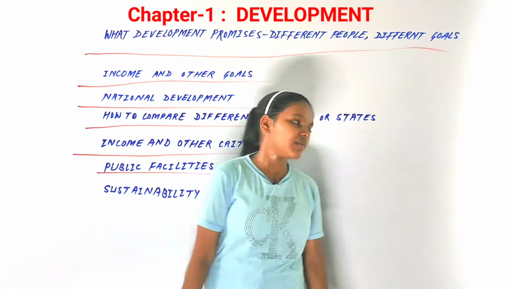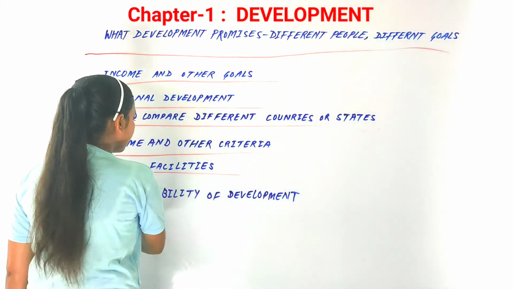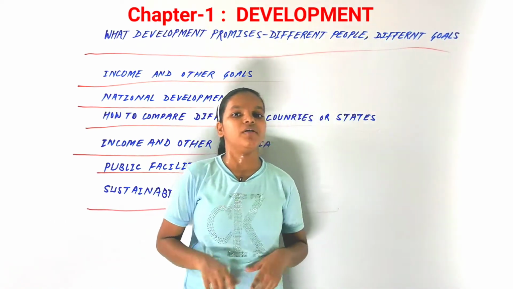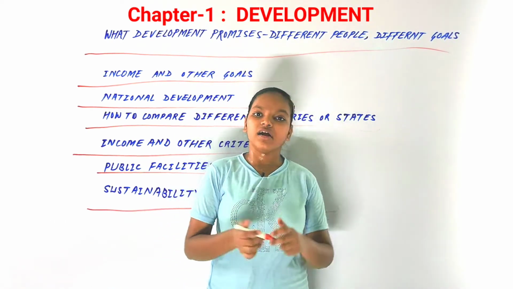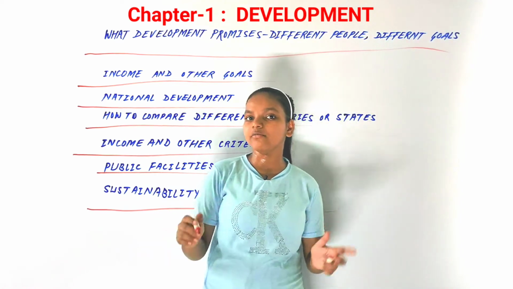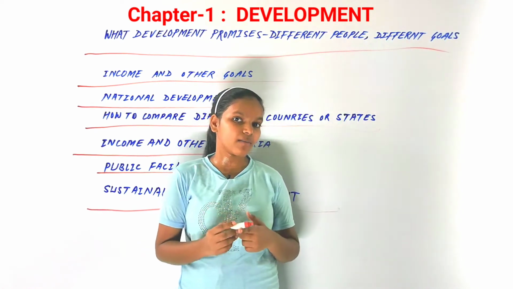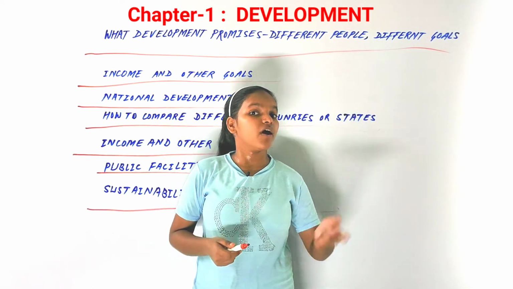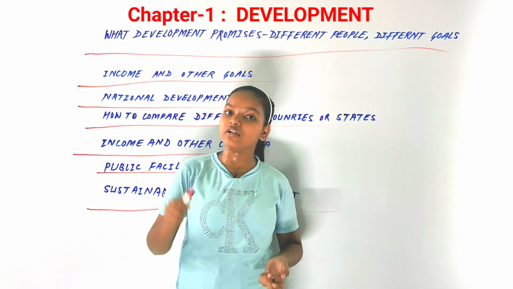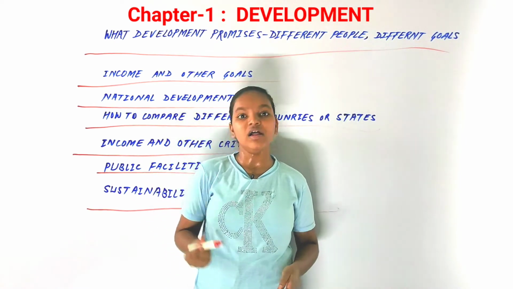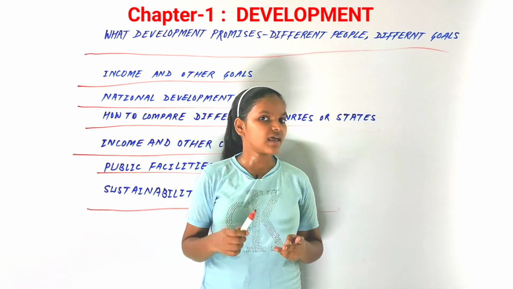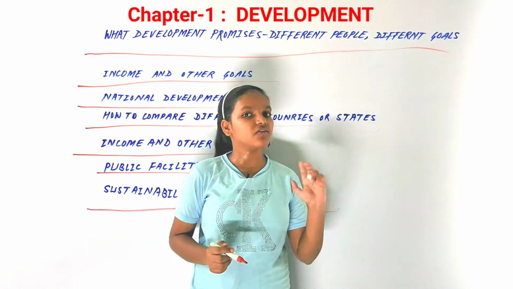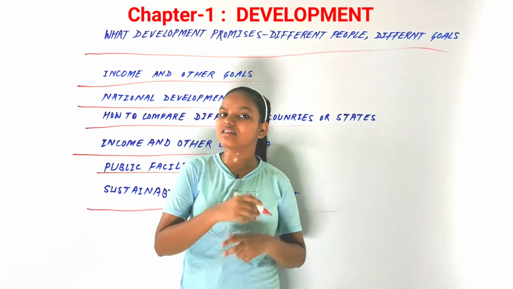After that, the next and last topic of this chapter is the sustainability of development. It's good to see a country very developed, not just in per capita income but in life expectancy and every aspect. But what is the guarantee that it will be sustained and saved for future generations as well? Many scientists and philosophers say that we need to sustain this development for future generations. Otherwise, it will just disappear.